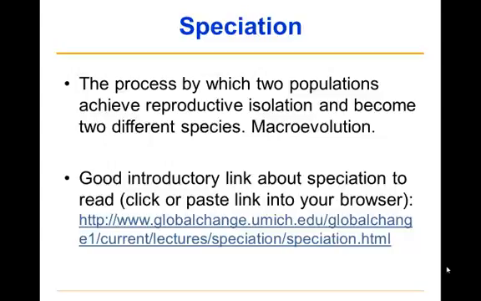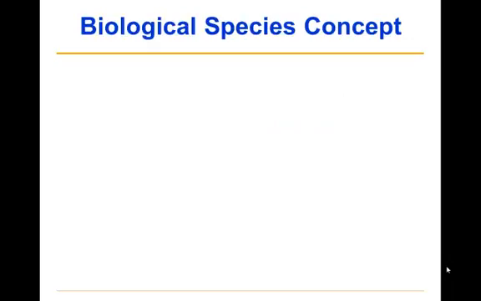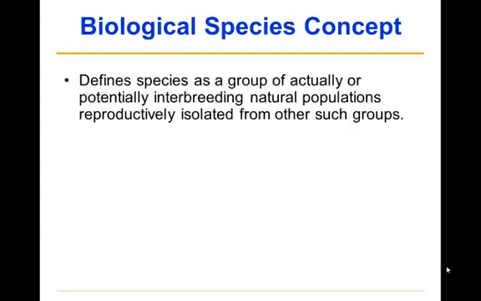Now, before we can really understand speciation, we have to have some idea of what we mean when we use the term species. When I took a graduate course on speciation, we spent a good portion of it, 5 to 7 weeks, I don't remember exactly, just discussing what a species is. For the purposes of our introductory biology class here, we're going to use the biological species concept, and this defines a species as a group of actually or potentially interbreeding natural populations that are reproductively isolated from other such groups.